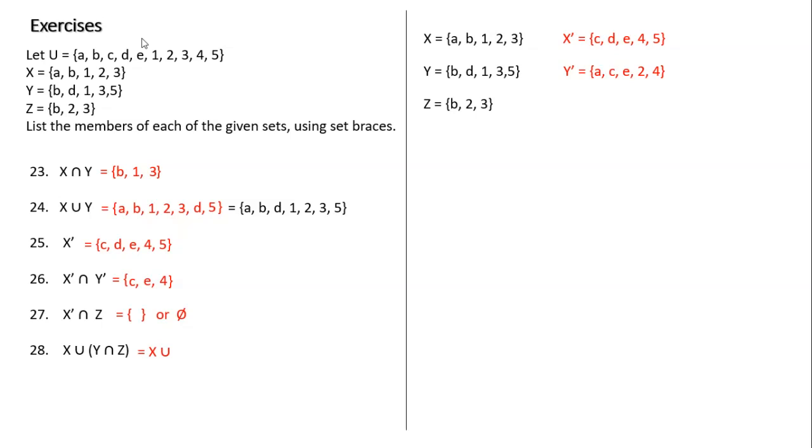They share a B and a 3. The intersection of Y and Z is just the B and the 3.